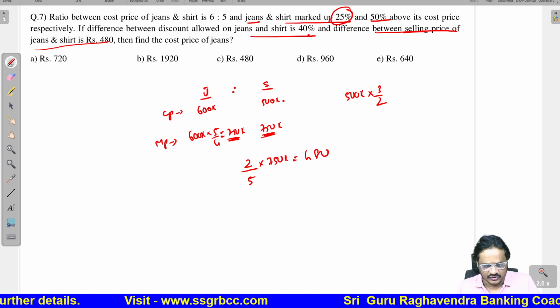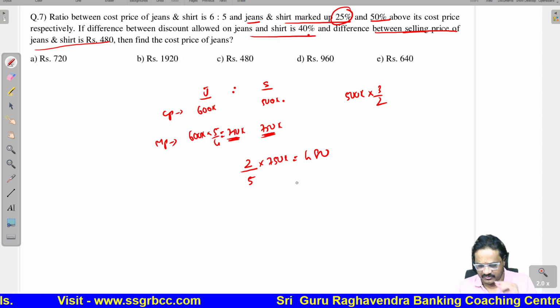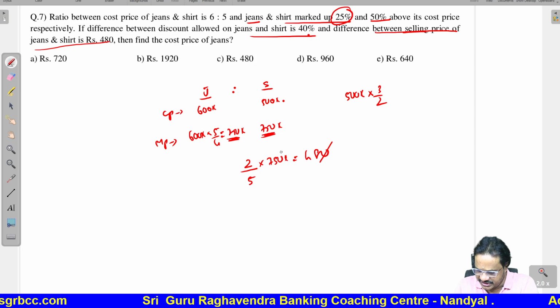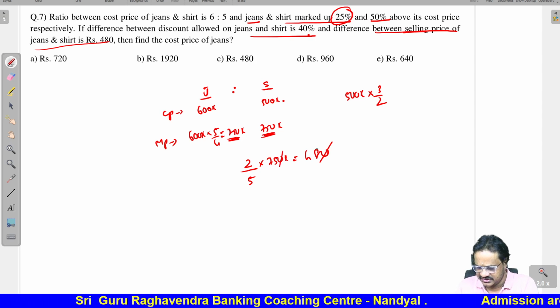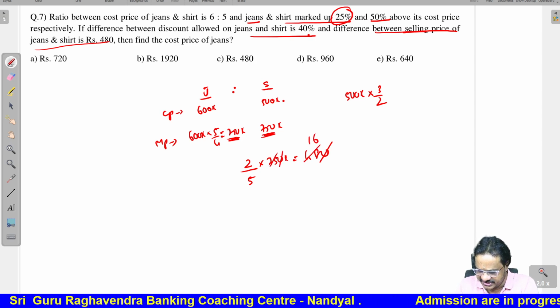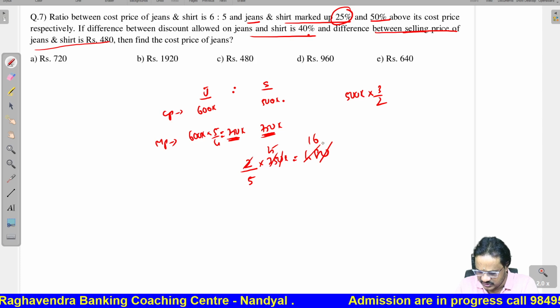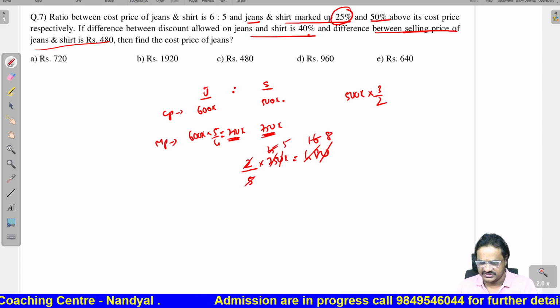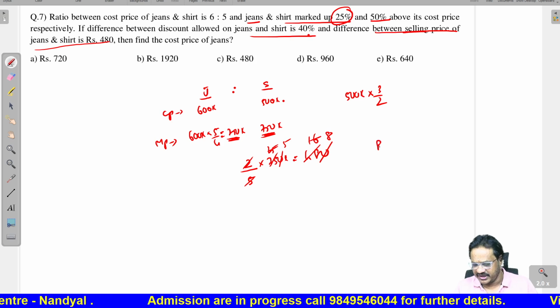If you do this calculation, how much are we going to get? Zeros cancel. Then 3 16s, 3 25s, 2 1s, 2 8s, 5 1s, 5 5s. So we are going to get 8 by 5.